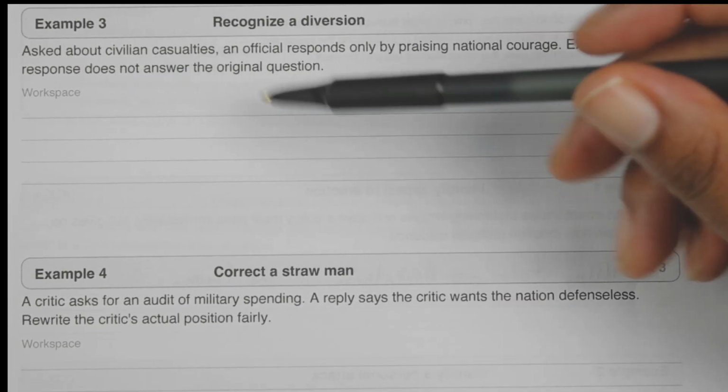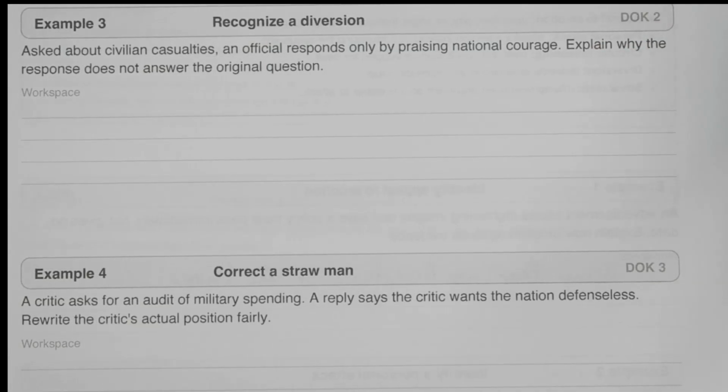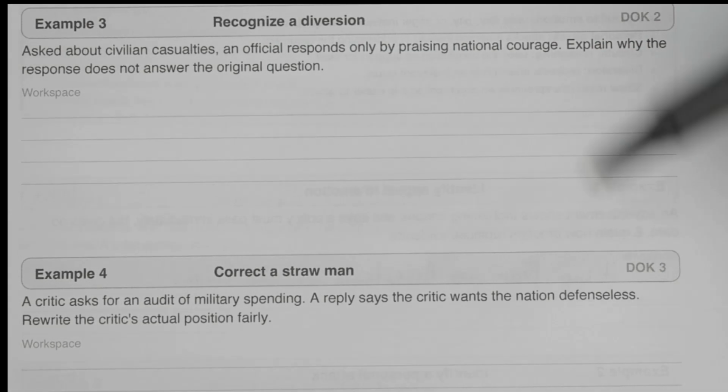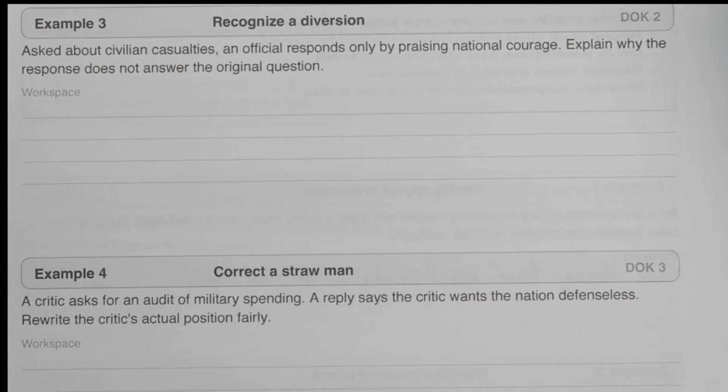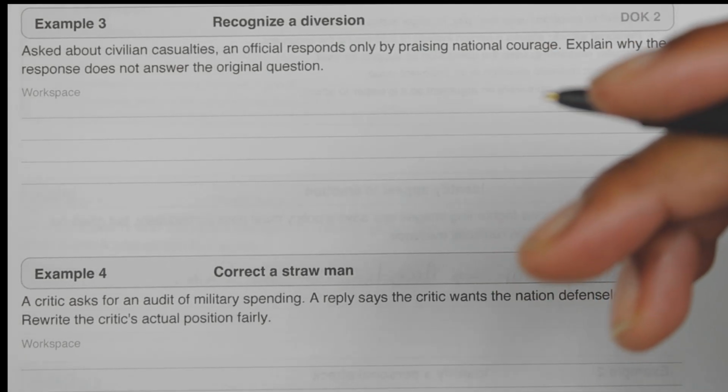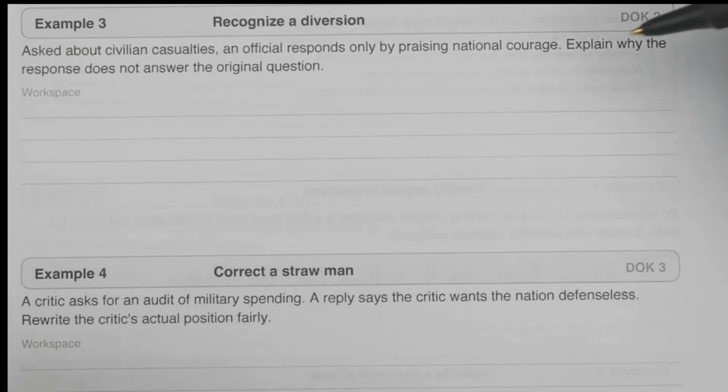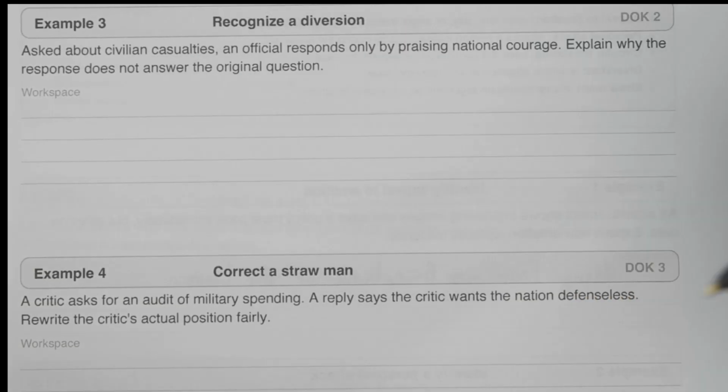So someone is asked about civilian casualties, like, how many civilians actually died during the war over there in the Middle East? Well, an official responds only by praising national coverage. "Well, we think our media here in the U.S. is covering this issue." Well, you didn't even answer the question, right? So this is a classic diversion. The response may discuss an important topic, but it doesn't answer the question that was asked. Praising national coverage is fine, but notice how they didn't even address this part.